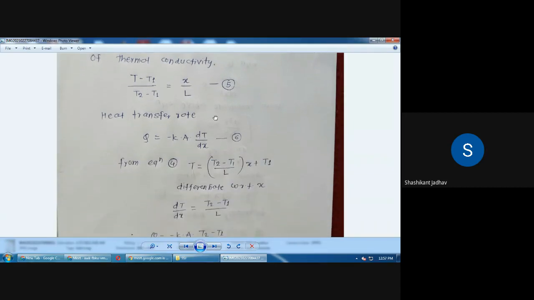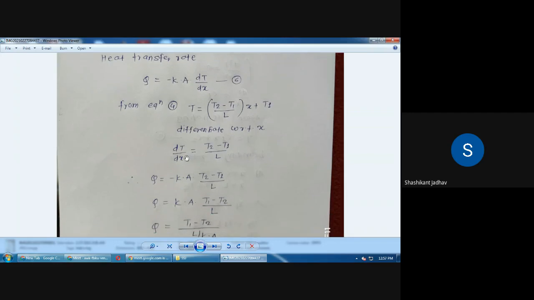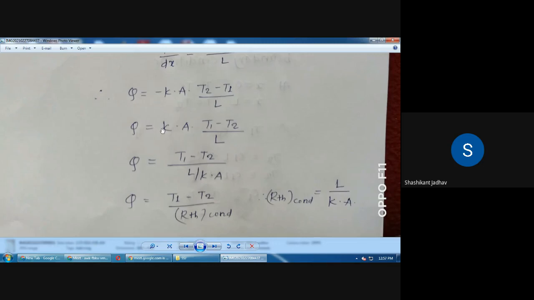So our aim is to calculate the rate of heat transfer. So Q is equal to minus K into A into dT by dx. So T value is known. So we take the derivative of T with respect to X. Then whatever the value we get, that we have to put into equation number 6. So from that we get the value of Q. So heat transfer rate for the plane wall, what is the standard equation? That is K into A into T1 minus T2 divided by L. K into A into T1 minus T2 divided by L. So this is the standard equation to calculate the heat transfer rate through the plane wall.